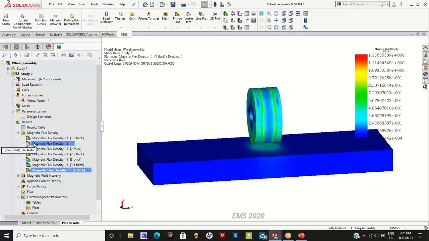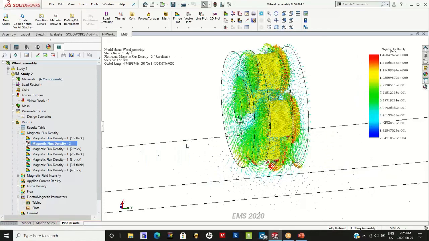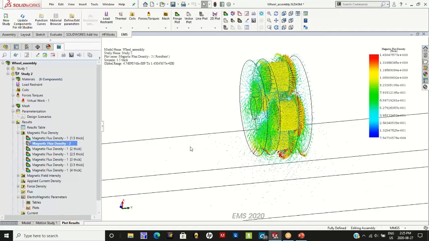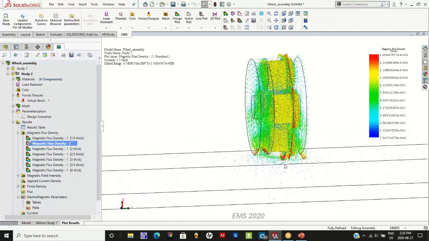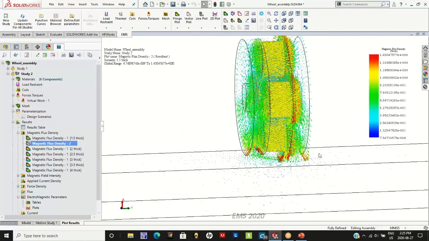Another favorite plot of mine is going to be the vector plot. Now the vector plot gives you an idea of how the magnetic flux density is distributed in your components as well as in the air region around it. So here is a vector plot of the magnetic flux density, and you can really see the flux penetrating the steel plate, and that actually creates the attraction or the sticking force that the wheel generates.